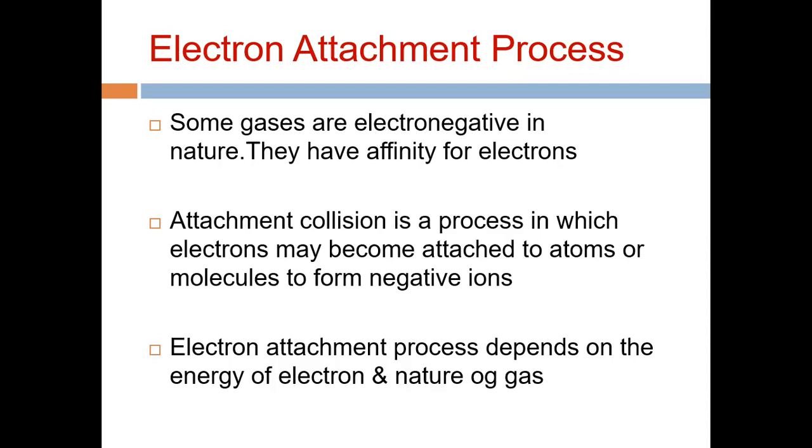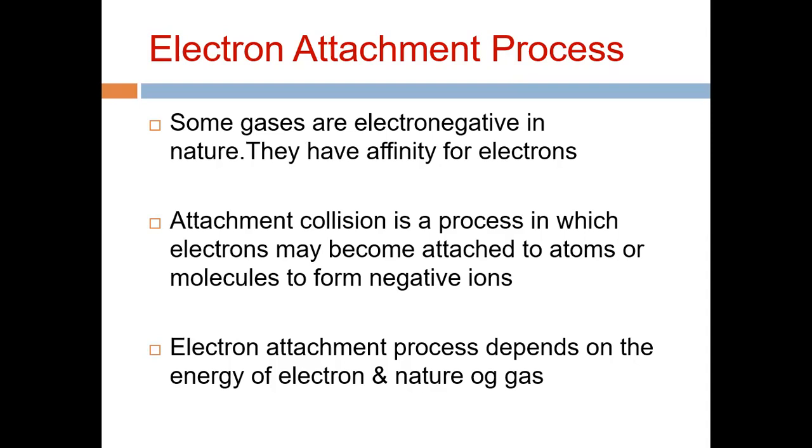Up till now, what have we seen in the breakdown in gases? The ionization takes place due to the release of the electron. But in this case, there is an electron attachment process. It means some gases are electronegative, they have an affinity for the electron. It means they will attract the electron.